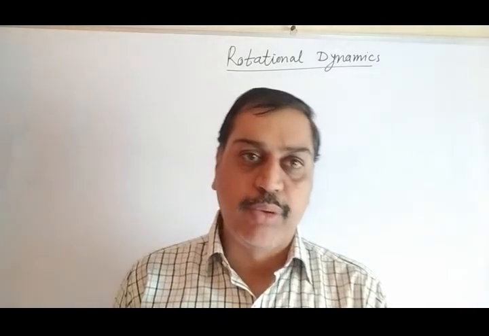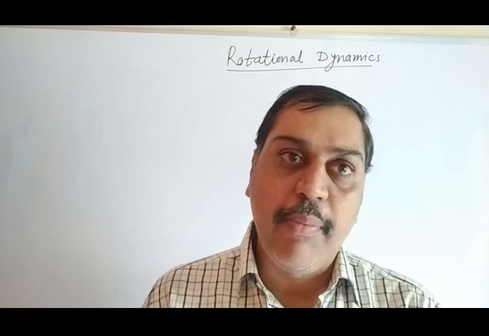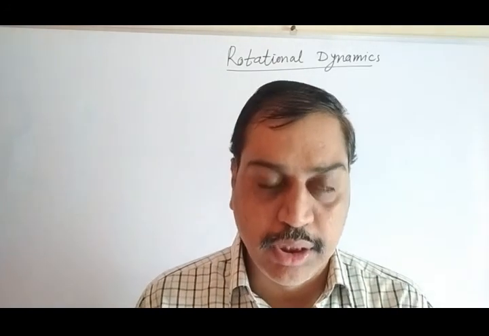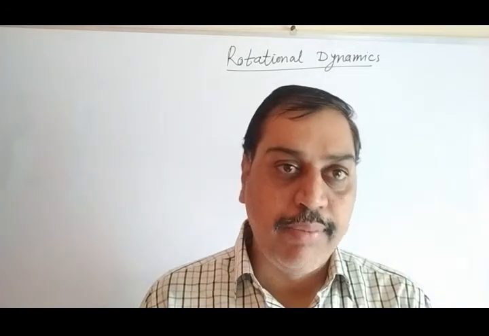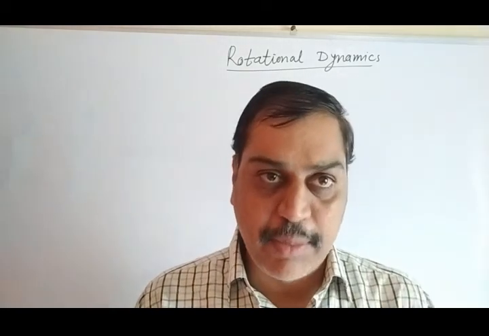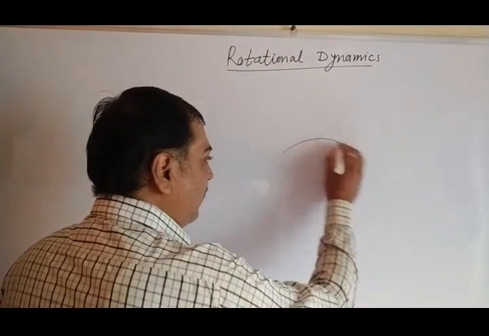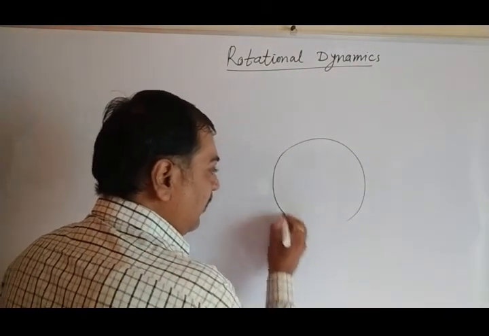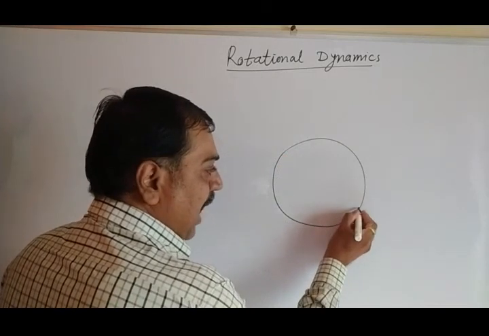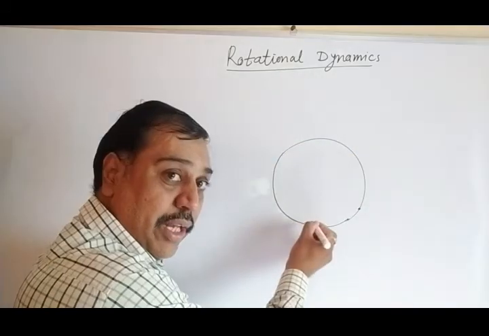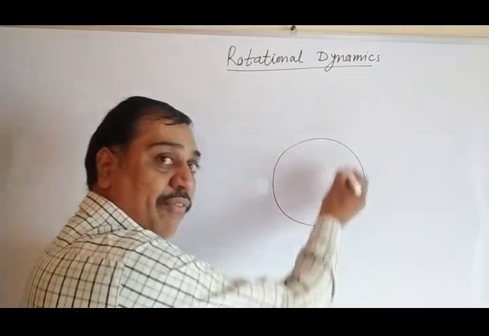Characteristics of circular motion. Before going into detail of the characteristics of circular motion, you must know what is meant by circular motion. The motion of any object along the circumference of a circle is said to be circular motion. For example, this is a circle, and a particle starts here and performs a motion along the circumference of the circle only.